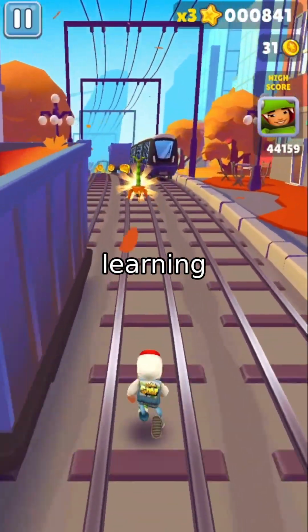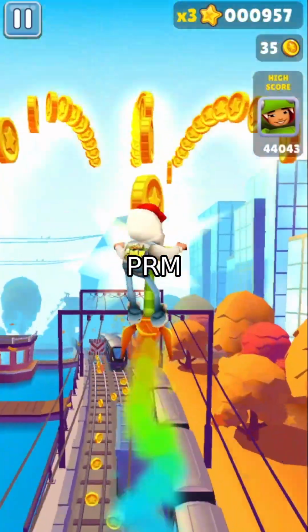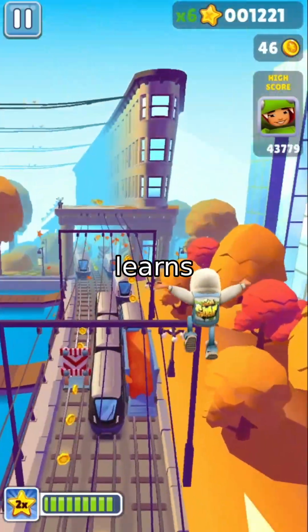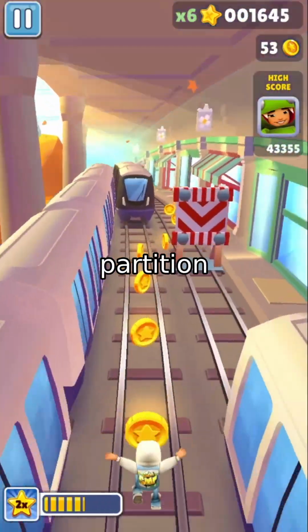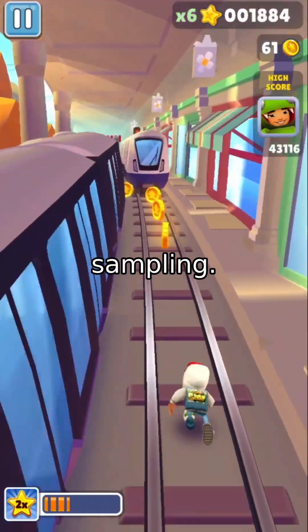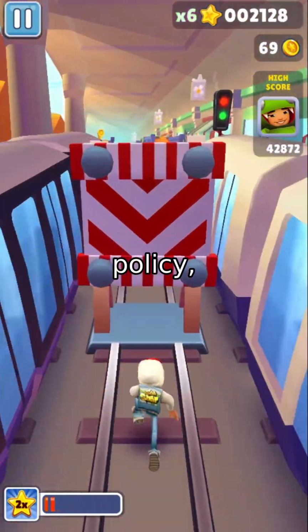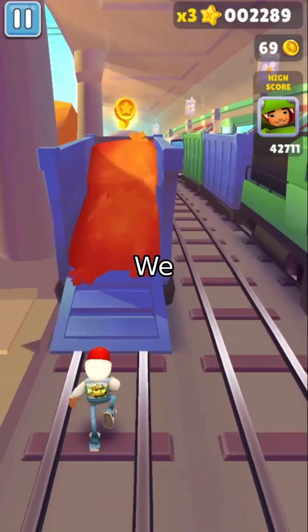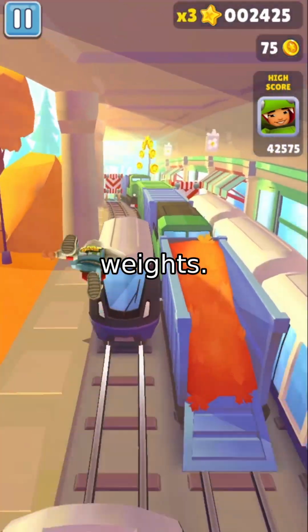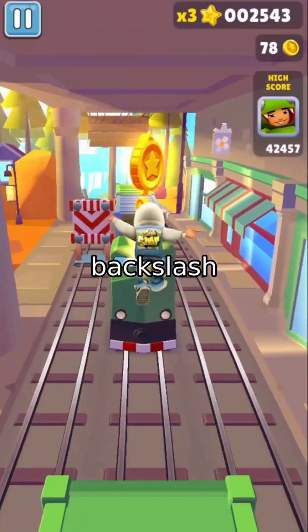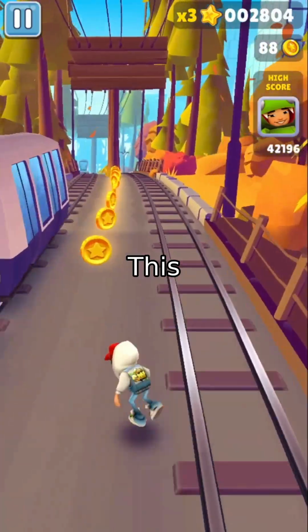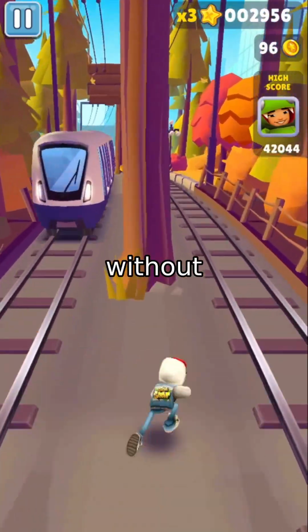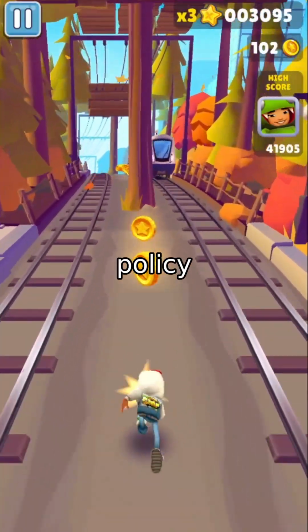We design a dual learning process. We train the policy and the PRM interchangeably. The reward model learns to assign high scores to expert trajectories. But instead of computing the intractable partition function, we use importance sampling. We sample trajectories from our current policy, not the ideal one. We then correct the gradient using importance weights. w equals \frac{\exp(\phi(\tau))}{\pi_\theta(\tau)}. This allows us to estimate the gradient without ever needing to sample from the expert policy, because we don't even have access to it.